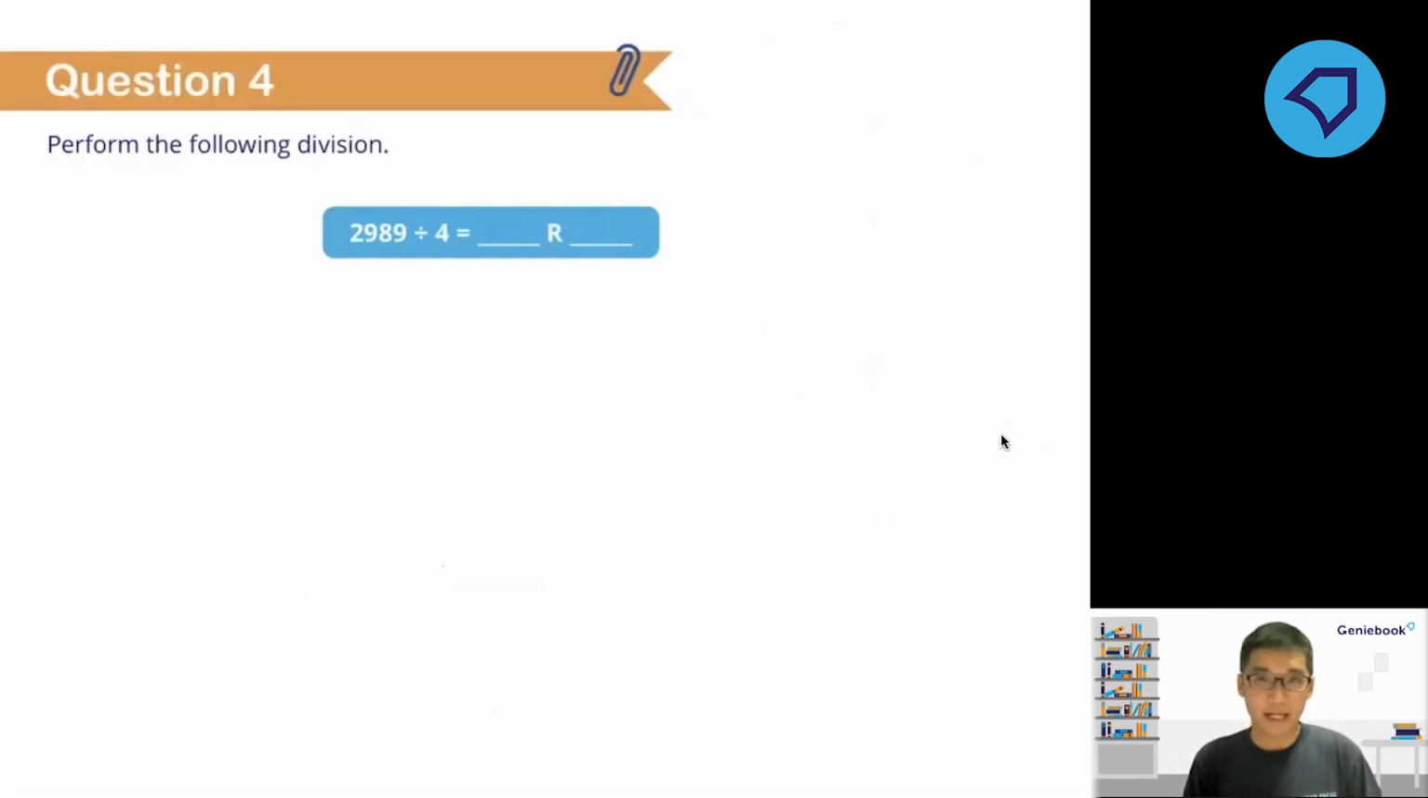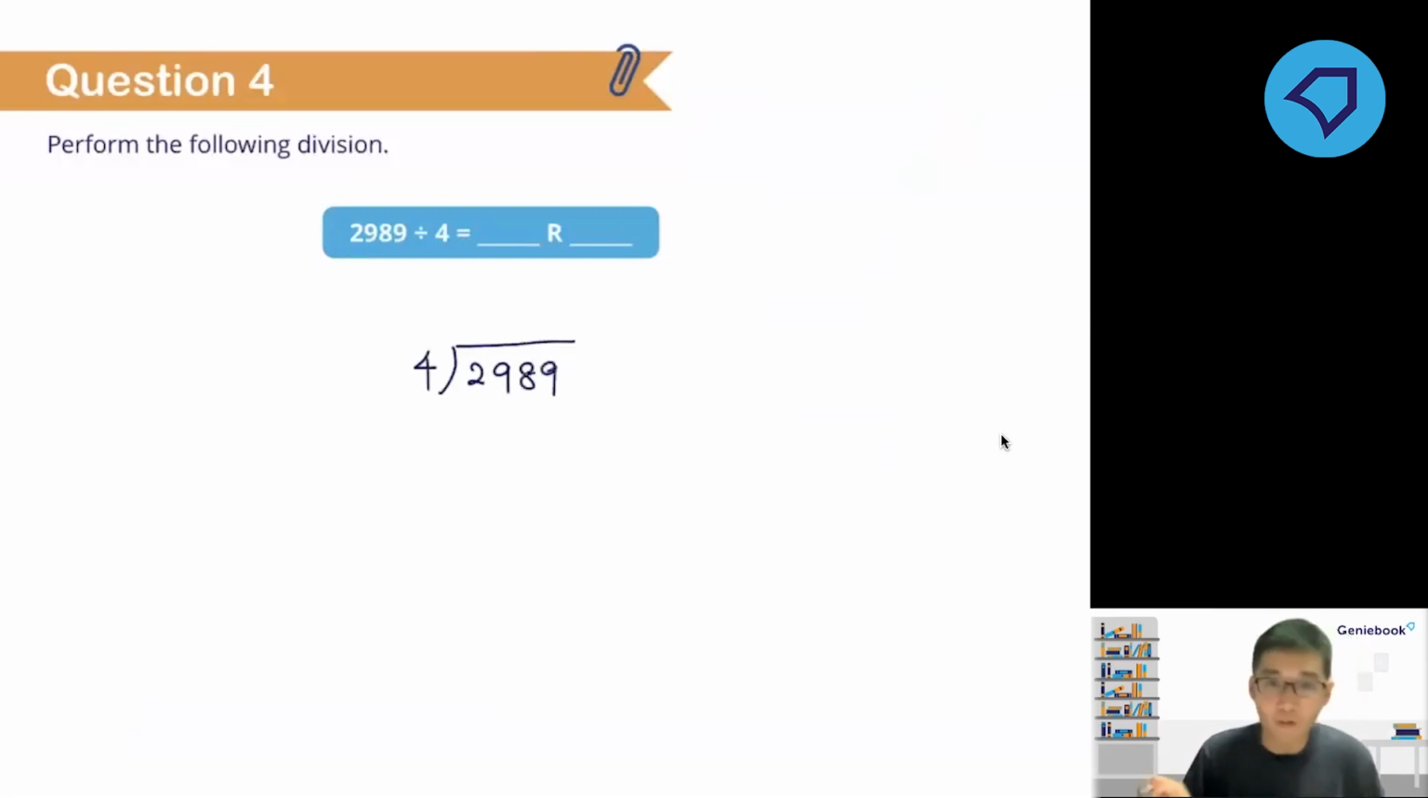Let's try this out together. Okay, this one is not a bubble question, but let's try this out together as a whole class. 2,989 divided by 4 will give us a quotient together with a remainder. So this time round, we need to find out what the remainder is. Okay, so let's work out the long division, all right?